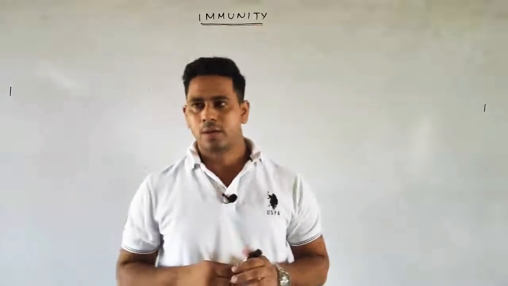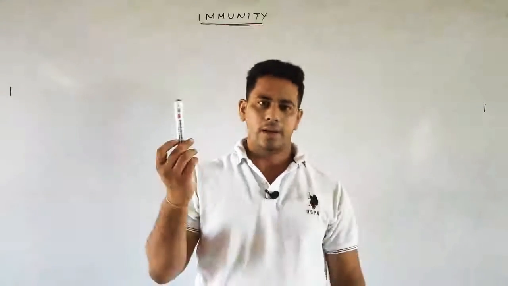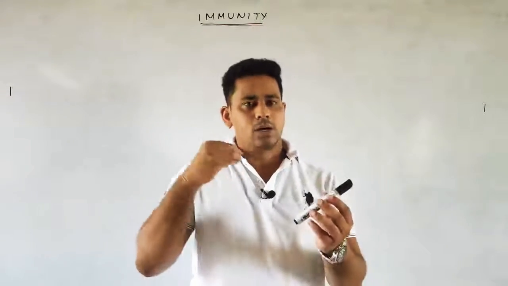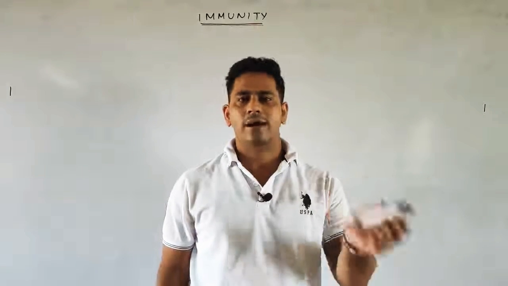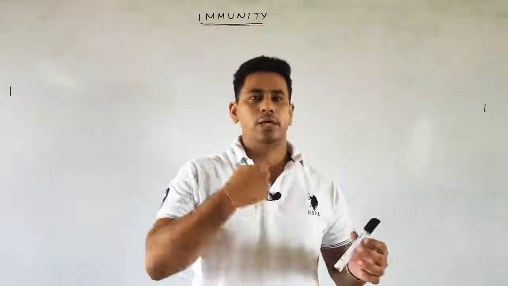When they enter into our body, it always fights those pathogens and protects us. A common example: suppose I am holding this marker. Some microorganisms such as bacteria or viruses could be on this marker, and unknowingly they could enter into my body.